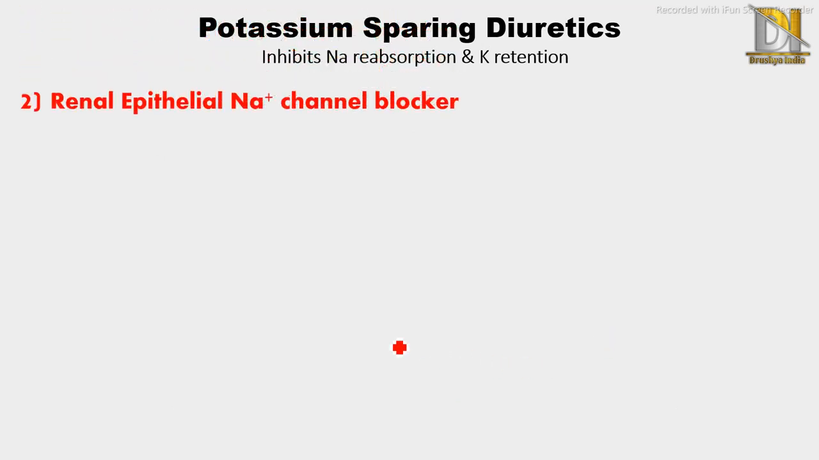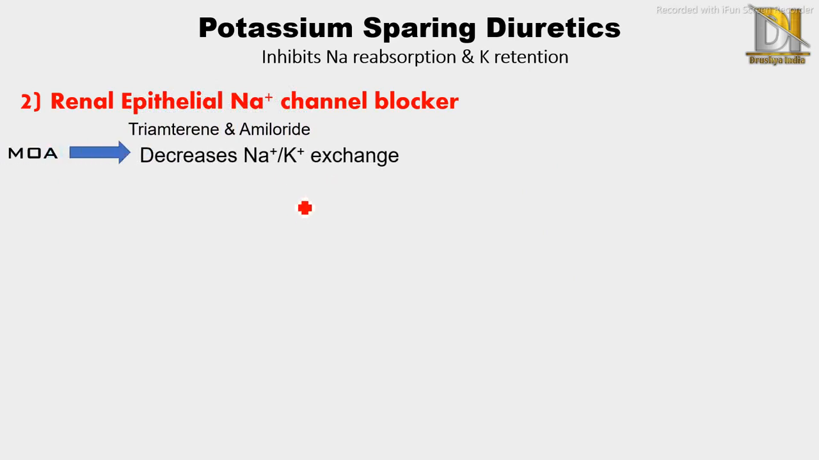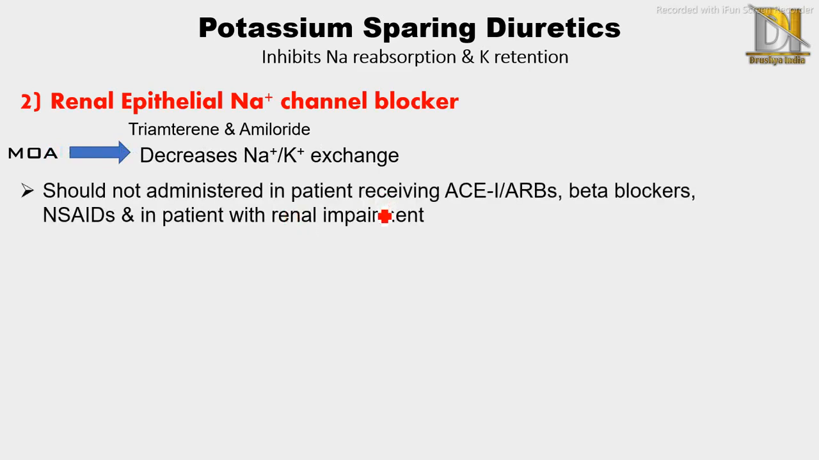Next class. First was aldosterone antagonist under potassium sparing diuretics, and the second class is renal epithelial sodium channel blockers. The two drugs under this class are triamterene and amiloride. Their mechanism of action: they decrease sodium potassium exchange. They should not be administered in patients receiving ACE inhibitors, which means angiotensin converting enzyme inhibitors, then ARBs, that is angiotensin receptor blockers.